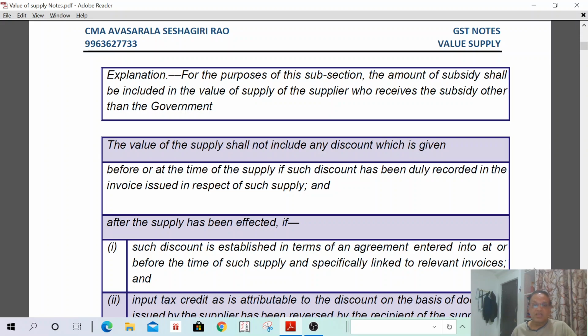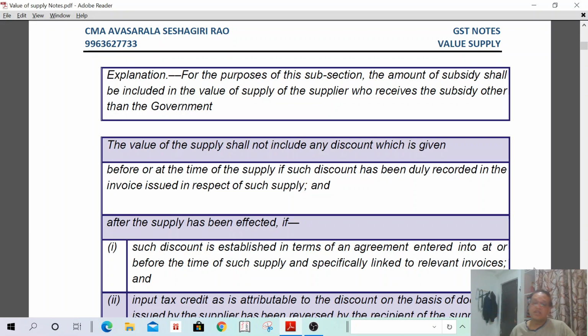The value of supply shall not include any discount which is given before or at the time of supply, if such a discount has been recorded in the invoice in respect of such supply. That means when you are supplying the goods, you have given 10%. Suppose the value is 1 lakh, and you have given a 10% discount. In the invoice you have recorded the total amount of 1 lakh, 10% discount equal to 10,000. Therefore, the net amount is 90,000.